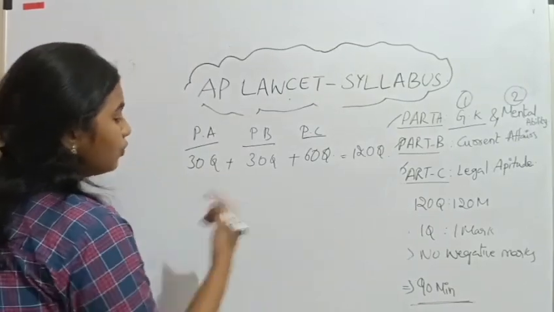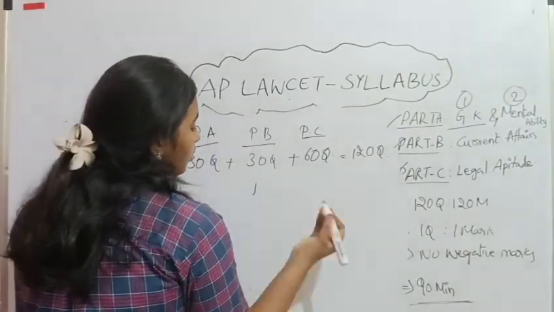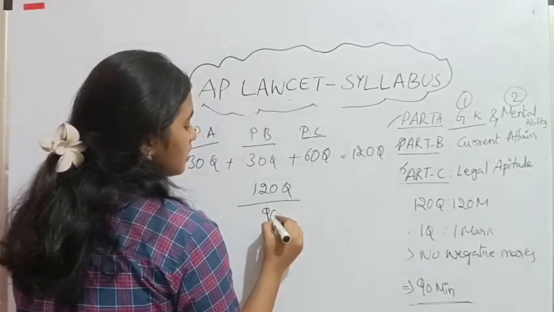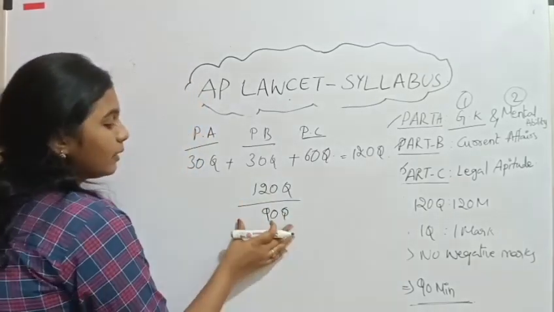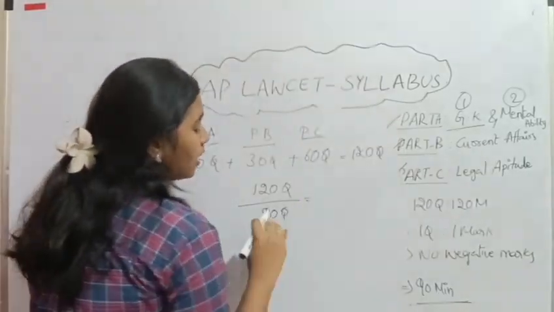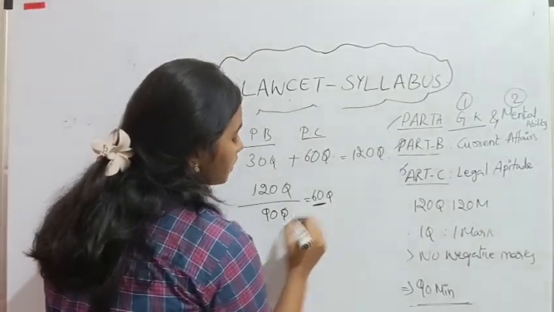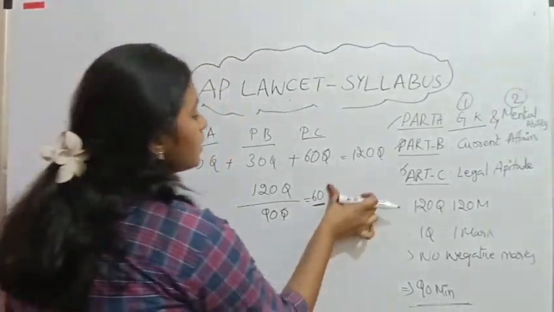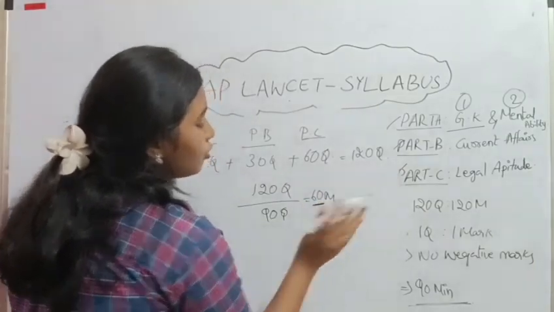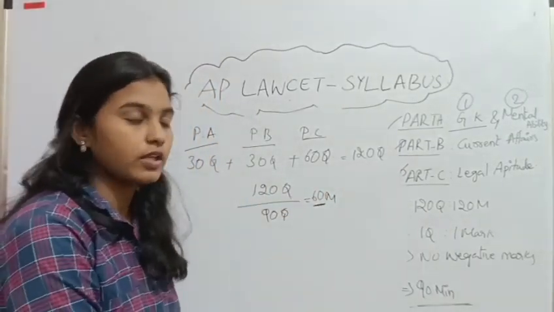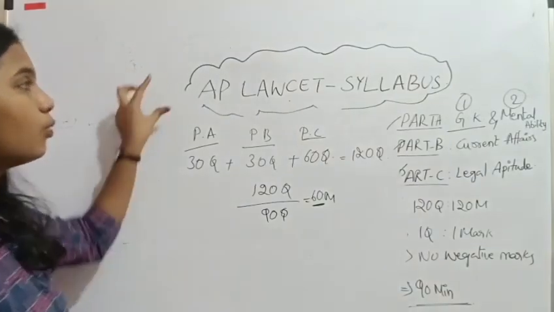Say out of 120 questions, you attempted 90 questions, some got wrong, and your score is 60. You will be given 60 marks only, no negative marking. So this is all about the syllabus.